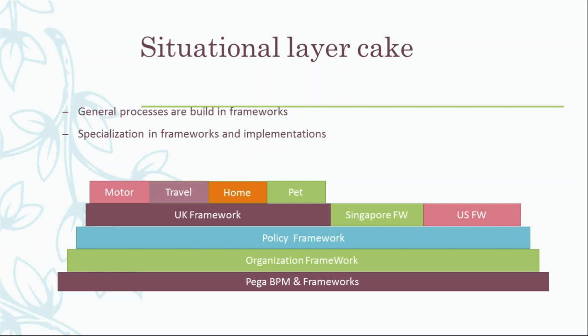Then we have the organization-level framework. Since we are going for insurance, we have a policy framework, and then a region-wise framework, where some things are common only for the UK, some for Singapore, and some for the USA. More frameworks can be created, and within the UK framework we have specialized the implementation layer for a specific line of business like motor, travel, home, and pet.